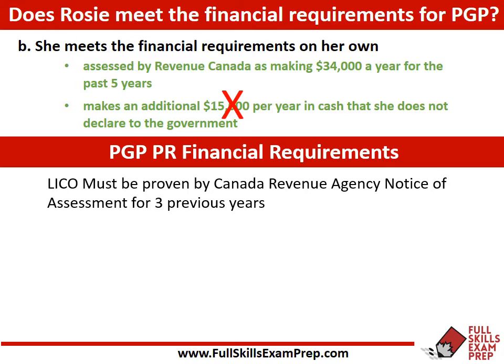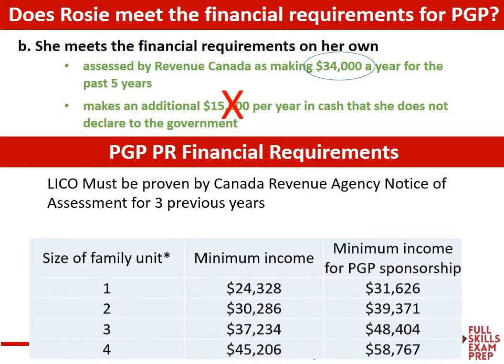Now with her, you could see that the $15,000 she makes in cash obviously can't be put towards or be used as some type of proof that she meets the LICO, because she didn't declare it. And this is important for your clients and all that as well. Really, everything just has to be done legally and ethically, because later on something like this might happen, right? Okay, but we can see that the $34,000 that she's assessed by Revenue Canada is what would be used in this case. So remember as well that this is for the past 3 years.